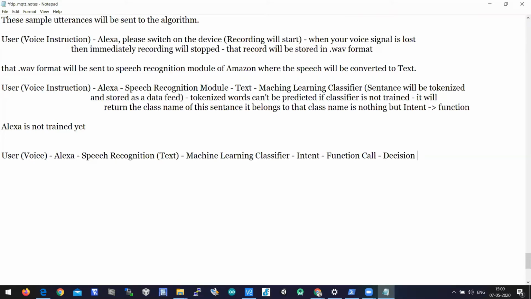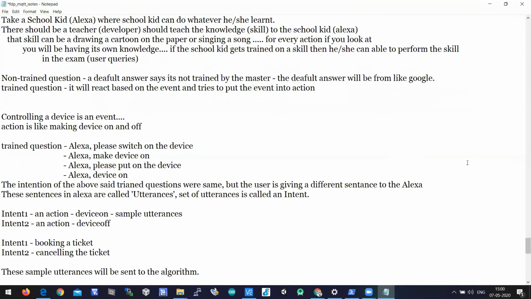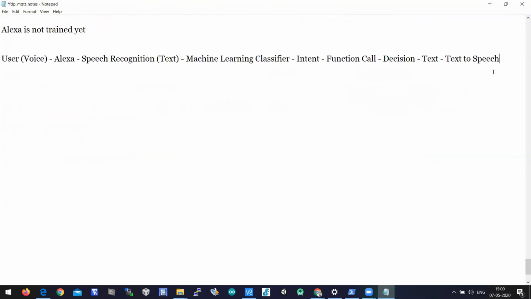After taking the decision, again the decision will be in terms of text data. The text will again be converted to text to speech, and that speech will be sent back to Alexa. So that speech will be dictated by Alexa there.